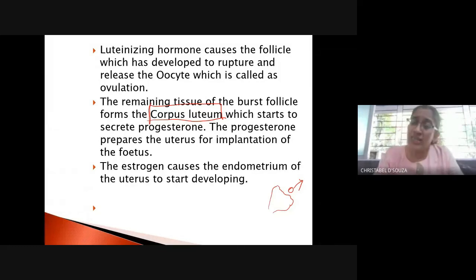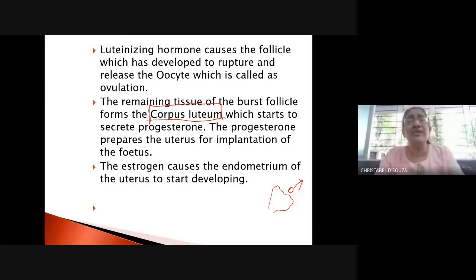The estrogen causes the endometrium to start developing. So the endometrium of the uterus begins to develop. So both these hormones, progesterone and estrogen, participate in building up the wall of the uterus, so that if a pregnancy occurs, the uterus is ready for the developing fetus.